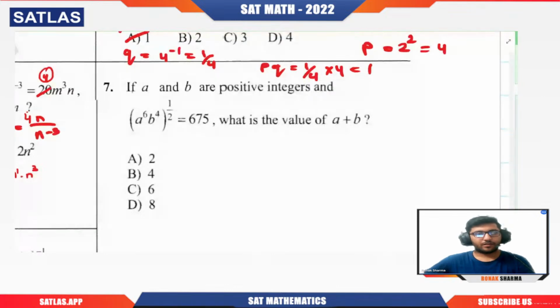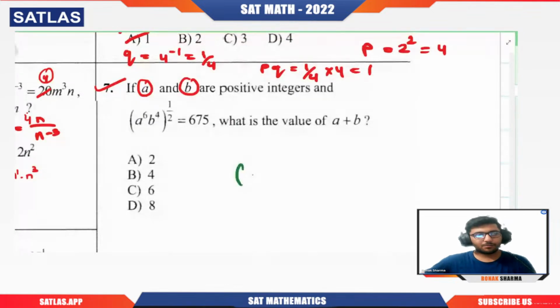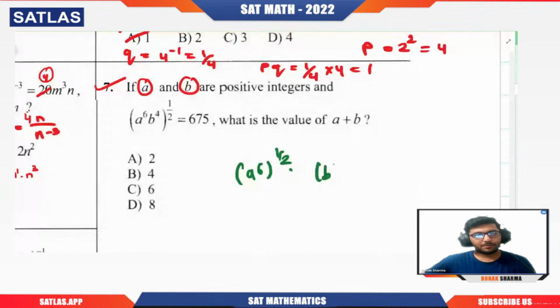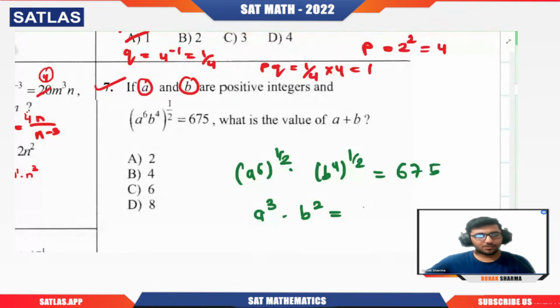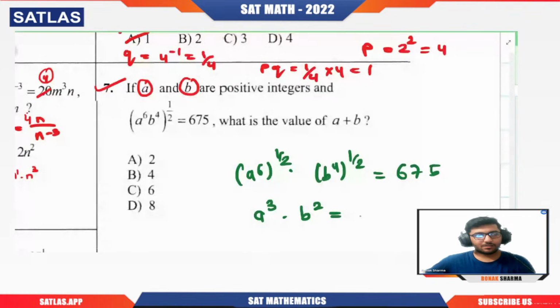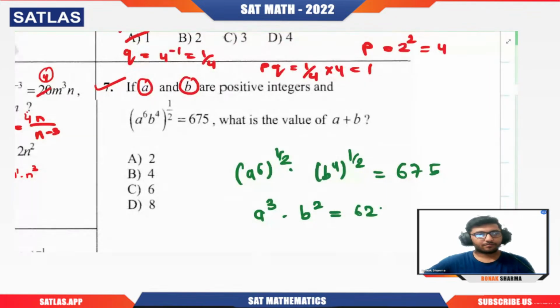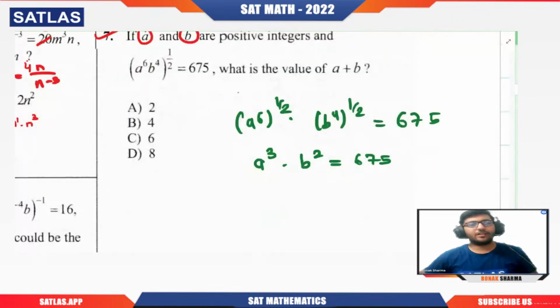Okay. If A and B are positive integers and A power 6, B power 4, whole power 1 by 2, is 675, what is the value of A plus B? So, come on, they have given us that A and B are positive integers. Clearly, this power 1 by 2 will be distributed to A power 6 and B power 4. So this will become A cube, this will become B square. Got it? A cube and B square, that is equal to 675. Now, come on, try to think what will be A plus B.